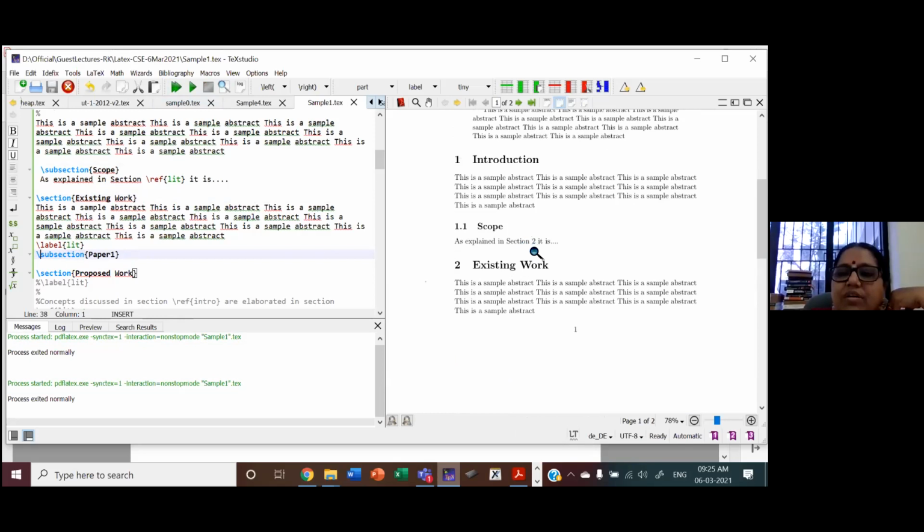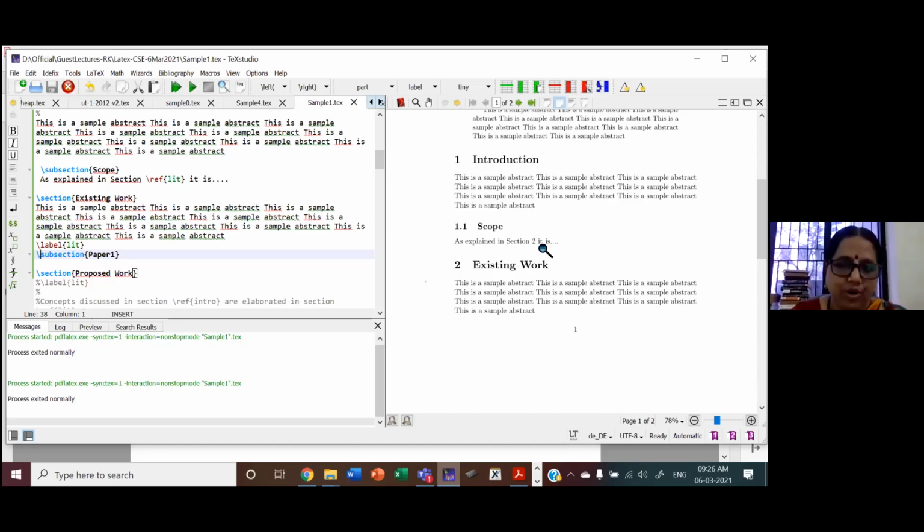Now in scope, I was referring to existing work. It was 1.1. Though I have changed the arrangement of sections, it has correctly taken the number. Section 2. So you can rearrange the sections, rearrange the contents, but the number is automatically taken care of.